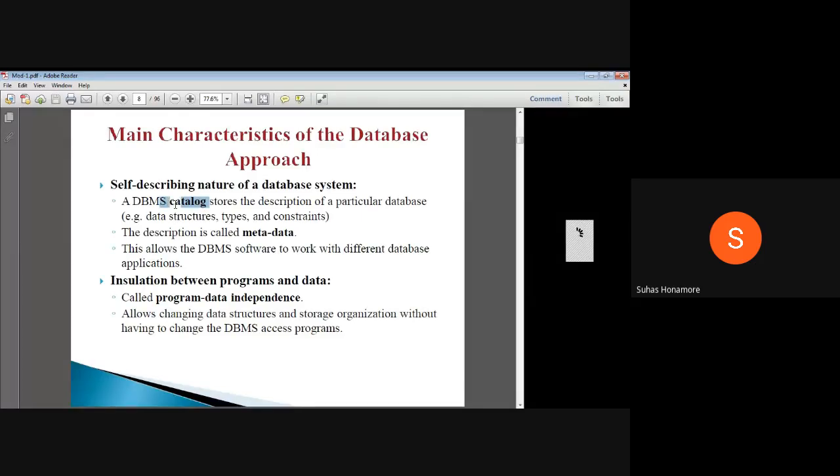If you see the database catalog, in that it is already defined how that database is defined. That is, how data structures are there, what is the type of the data, what is the constraint on a particular column or a particular row. Like that you can define constraints also. Those things are declared. That is nothing but the self-describing nature of the database itself. Then the second one is insulation between programs and data.